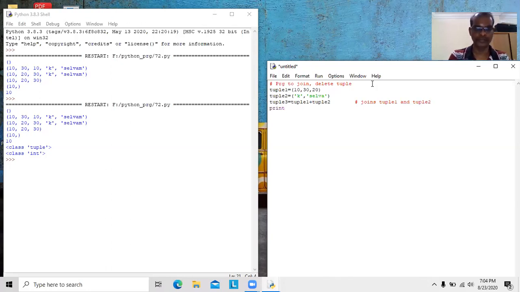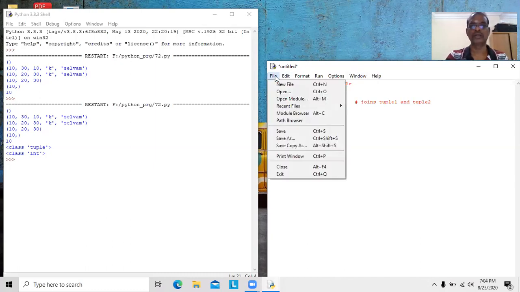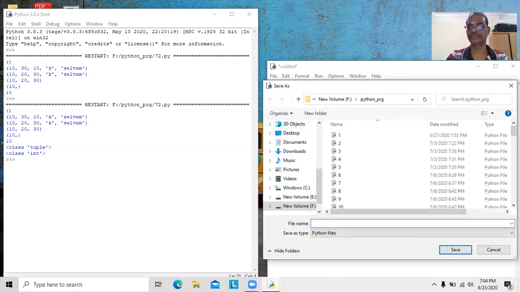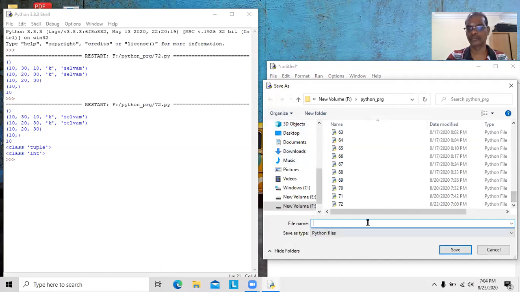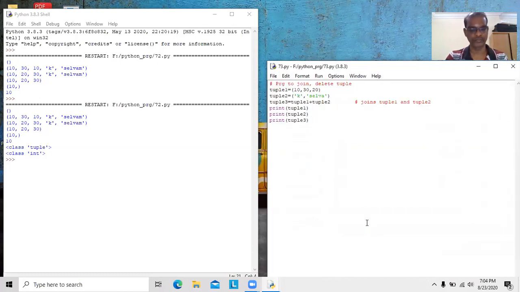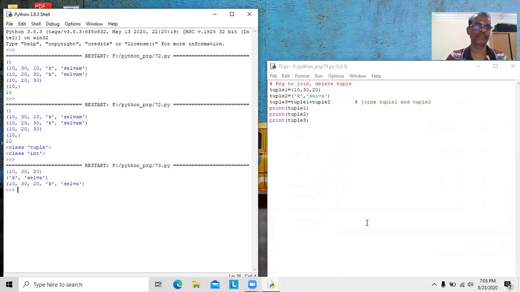Now we will see tuple 1 and then tuple 2, tuple 3. See here tuple 1, tuple 2, but tuple 3 contains all the elements available in both tuple 1 as well as tuple 2.